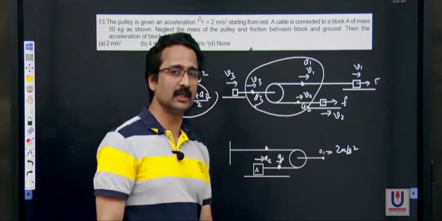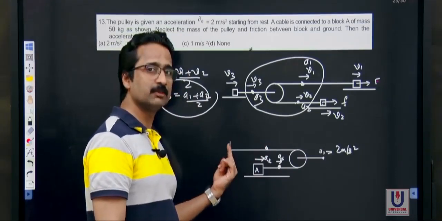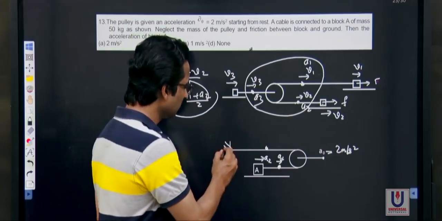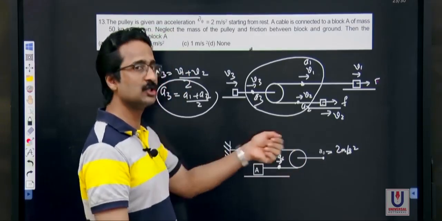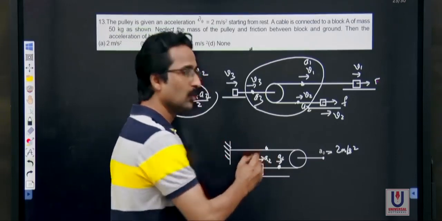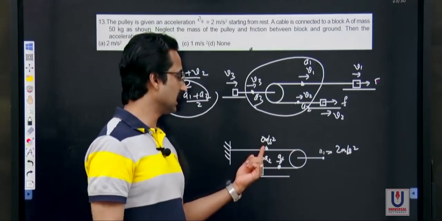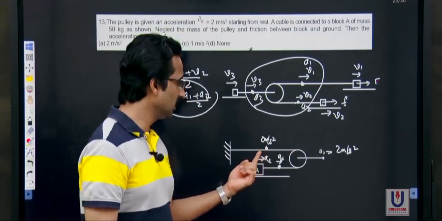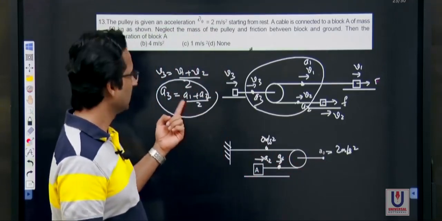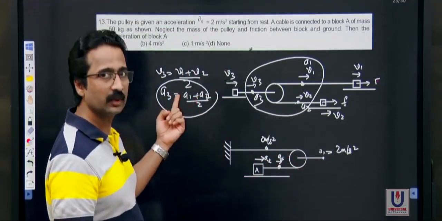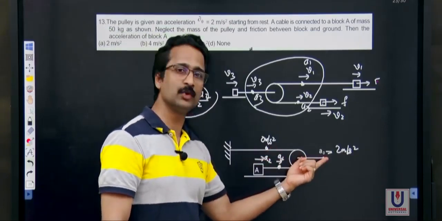Now come to this point. This point is actually a knot on a string that is attached to a rigid support. Remember, this is fixed here. This is not supposed to move. It is tied to a rigid wall. So this string doesn't move. So I can say that 0 meter per second squared is the acceleration of this point. See, these strings are parallel. I can apply this concept here: (A1 plus A2) by 2 is equal to A3. So in this figure, this is A1, this is A2, and that is going to be A3.